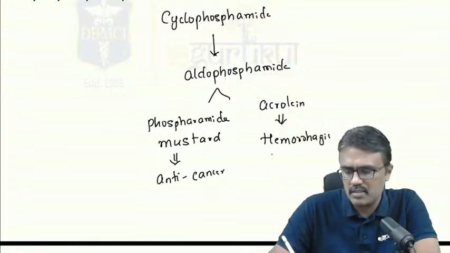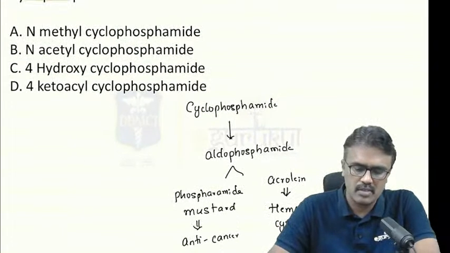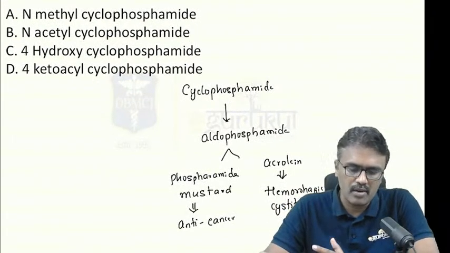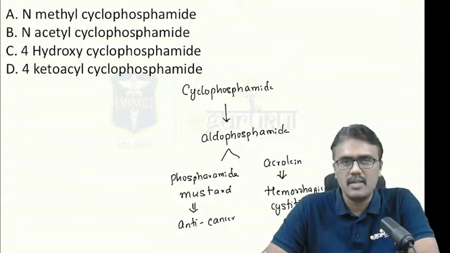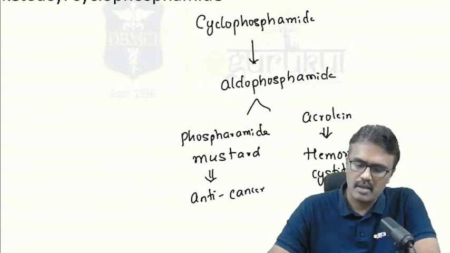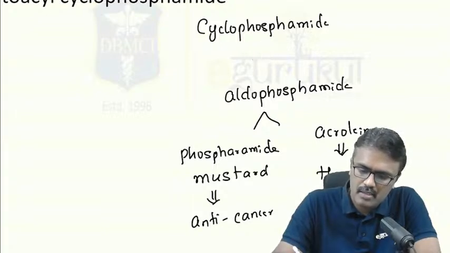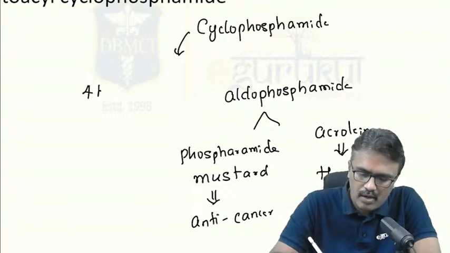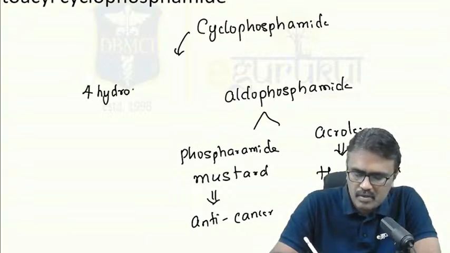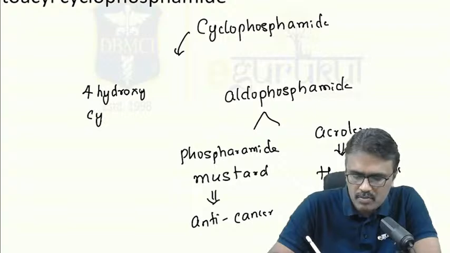So when we see this, nowhere is the option shown. Whatever you see, N-methyl, N-acetyl, 4-hydroxy or 4-ketoacyl, nowhere are we seeing the option here. Now this is an image taken from Goodman and Gilman. Actually what happens is cyclophosphamide is converted to the active compound that is called 4-hydroxy cyclophosphamide.